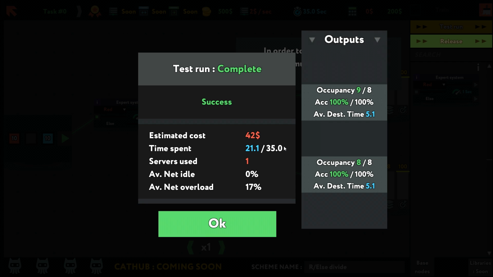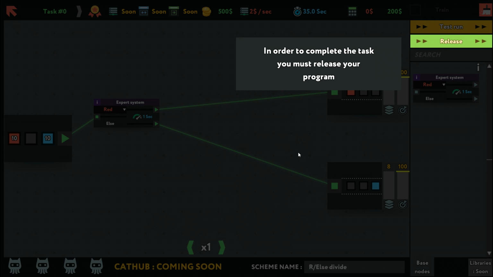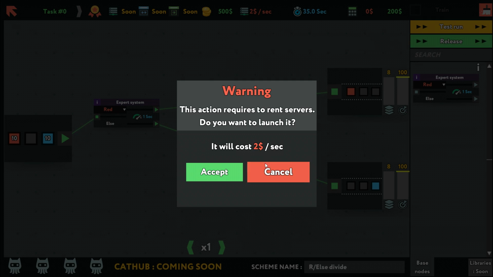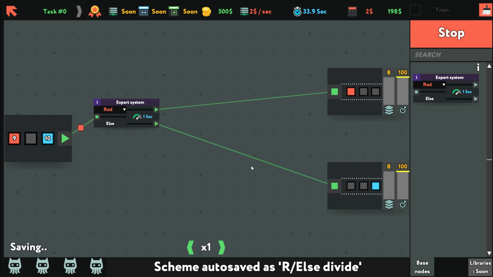Estimated cost $42. What? Okay. 9 out of 8 and 8 out of 8. What does that mean? How to get over the occupancy? Huh. In order to complete the task, you must release your program. Cool. Warning, this action requires to rent servers. Do you want to launch it? It'll cost you $2 a second. Yes.